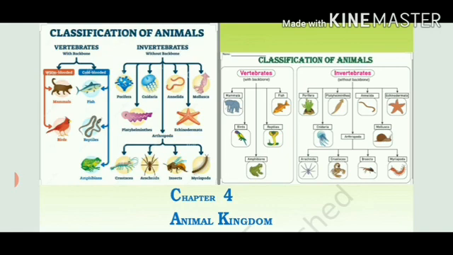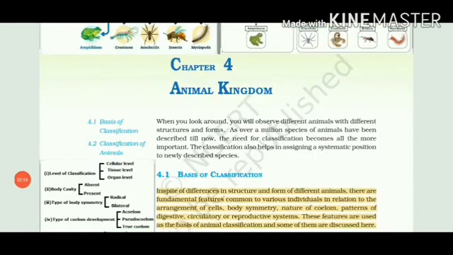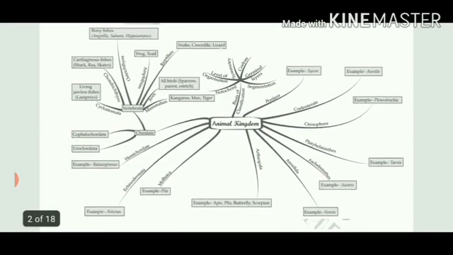Some of the animals look like plants, attached to a substratum, stationary, and move just with the flow of the water stream. So there were changes that took place, as these animals which earlier lived in water started becoming terrestrial. Before starting the chapter, let's look at the mind map of this chapter.